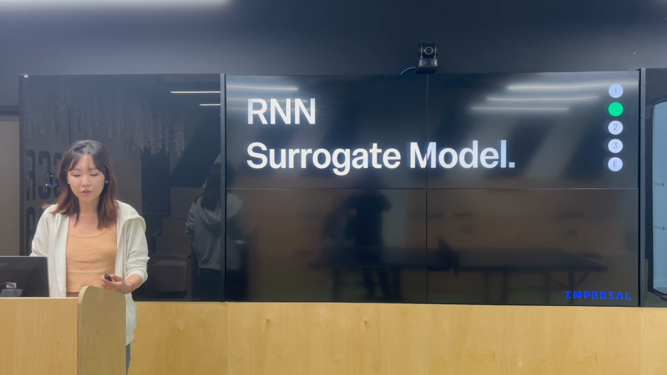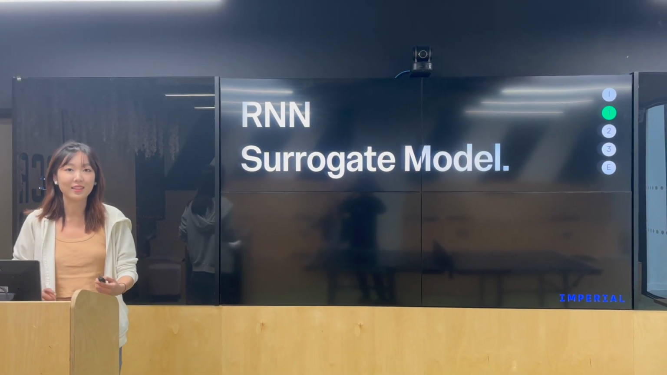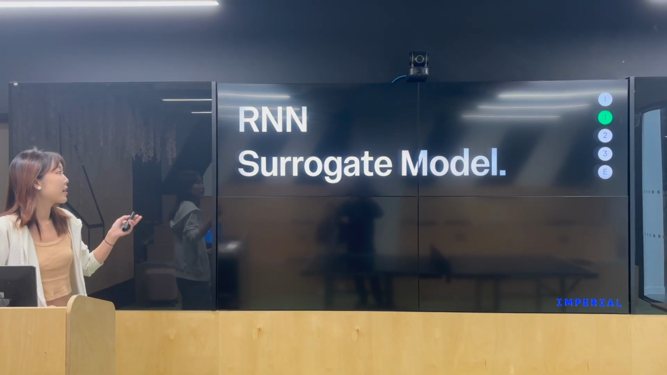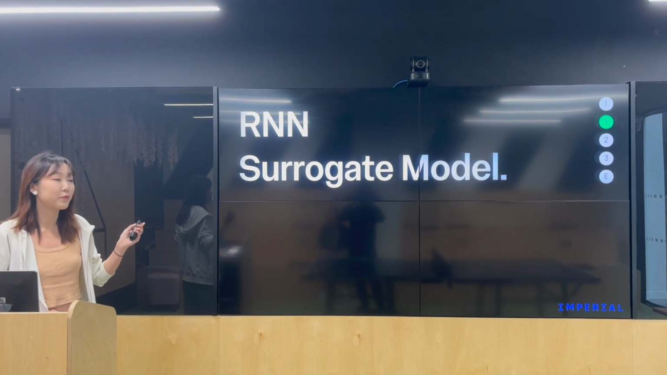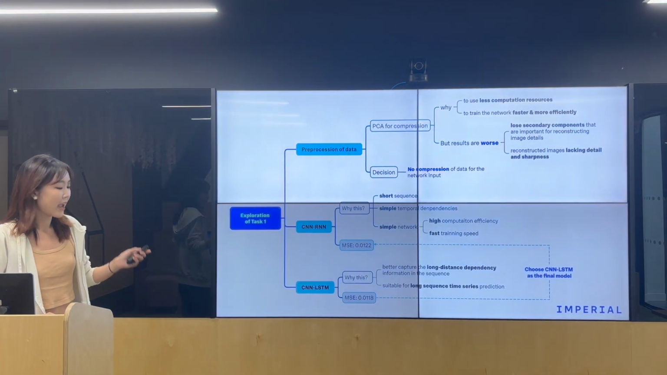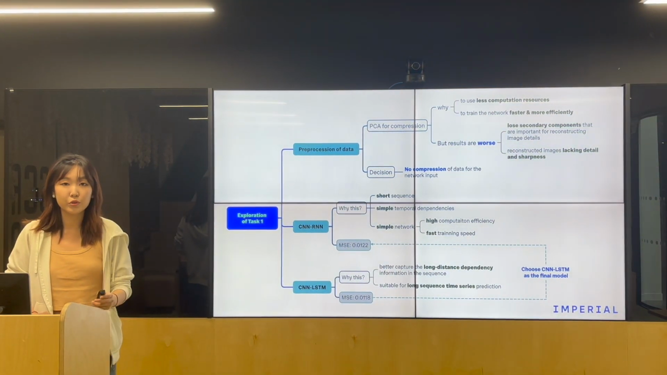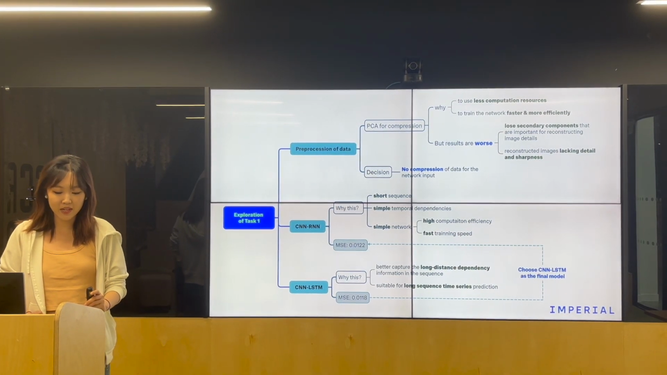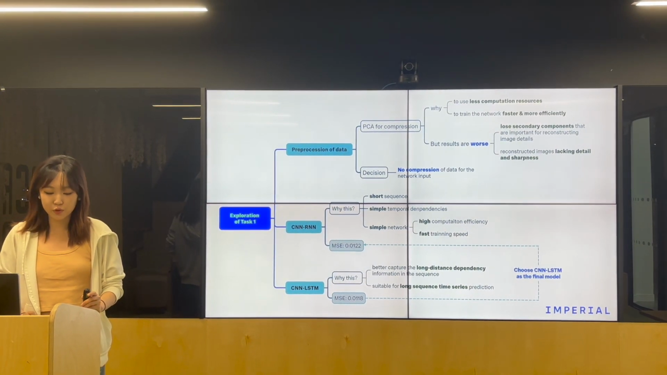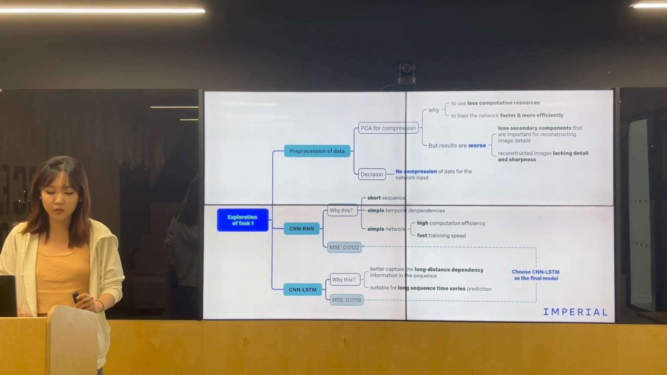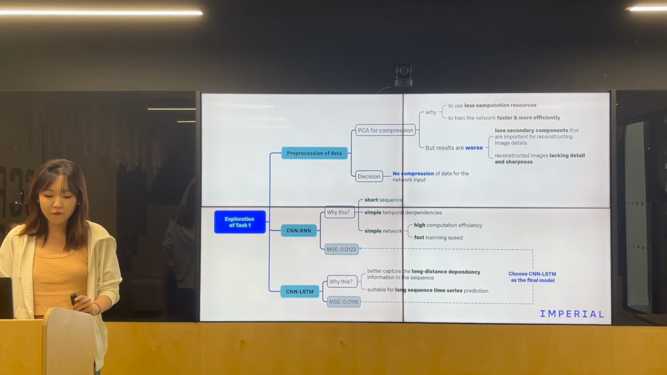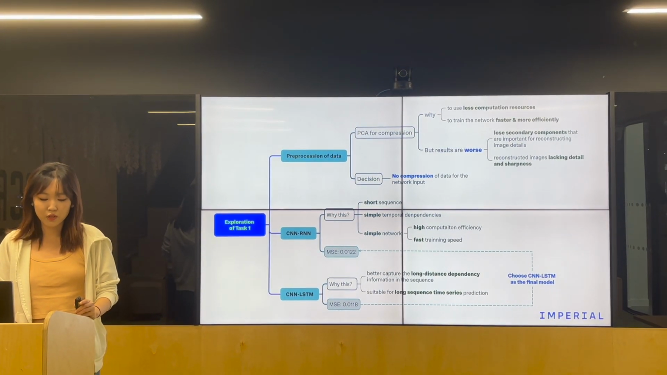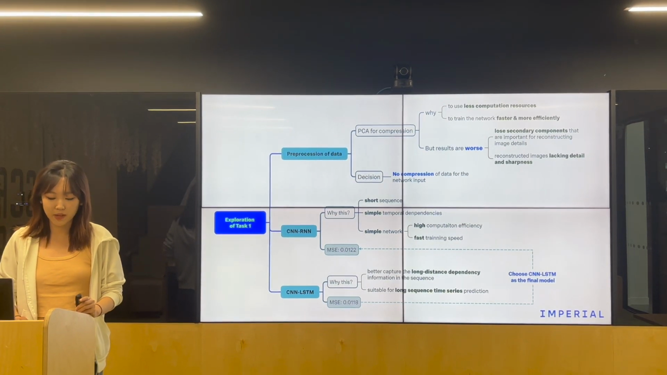So let me introduce the model we used in the first task. We used the RNN surrogate model to predict a wildfire image. And at first, we wanted to use PCA to train the data and then use LSTM to predict the image because it was more efficient. But we found the result was worse, so we moved on to other methods.